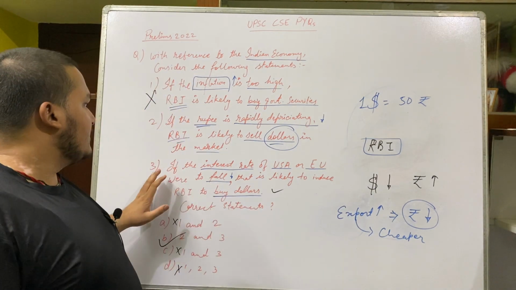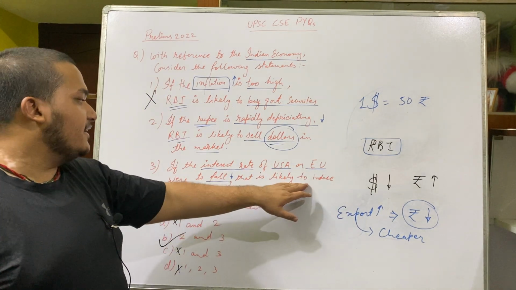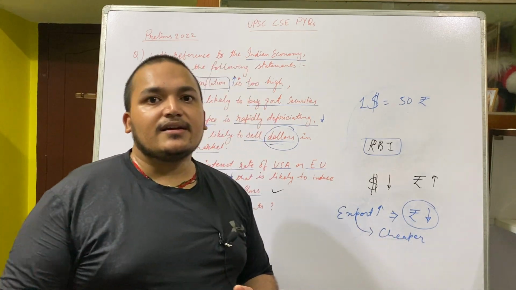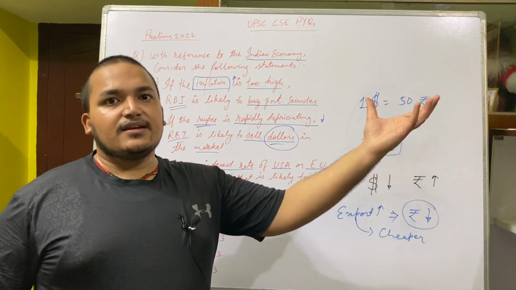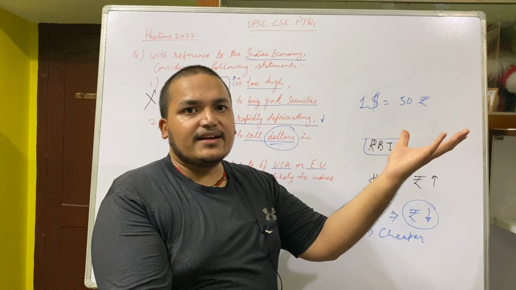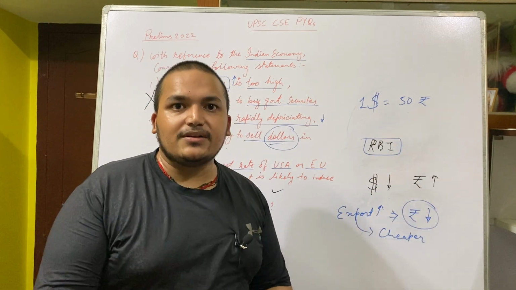So in this case, if the interest rate of USA or European Union were about to fall, that is likely to induce RBI to buy dollars. The Government of India will buy dollars, which helps USA to increase their currency value. And if their currency value is increased, ours will be decreased. If ours is decreased, what happens? Our products will become cheaper.